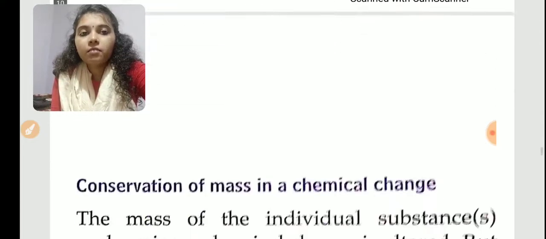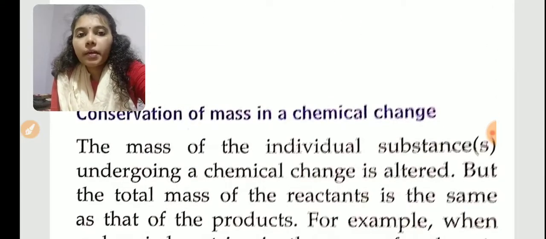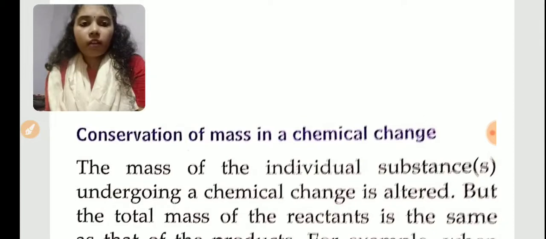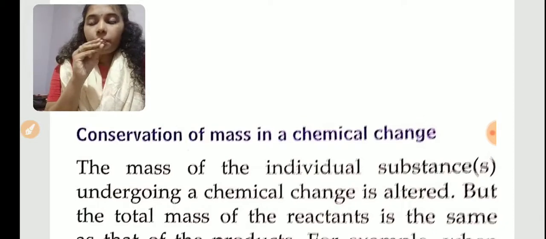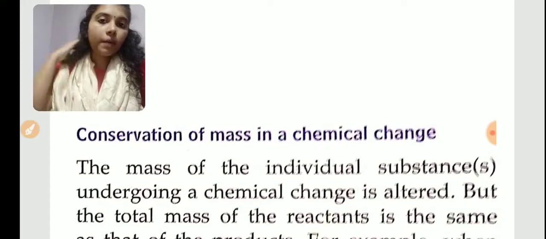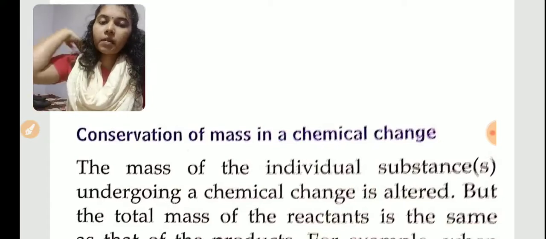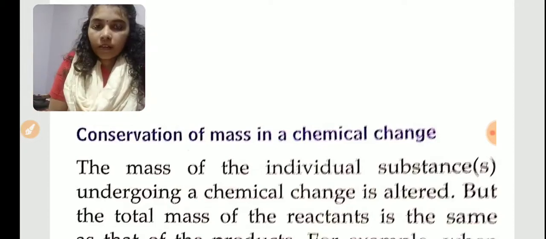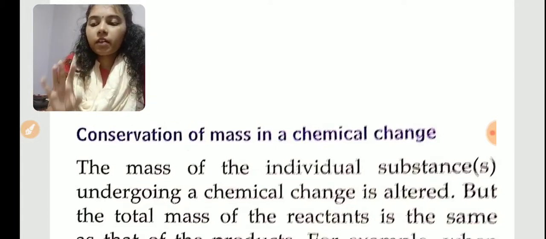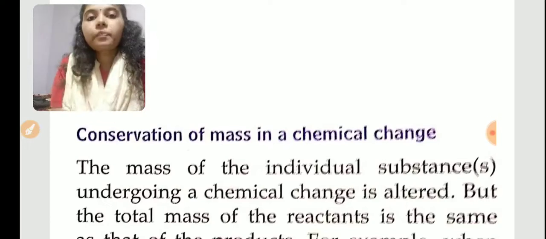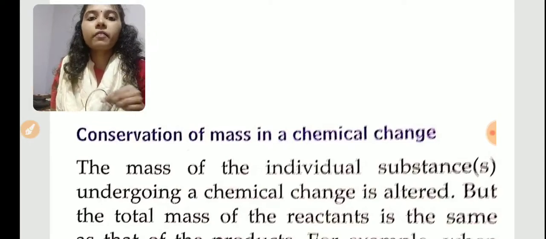Okay, then the next topic is conservation of mass in a chemical change. For example, take a piece of paper. We have studied the law of conservation of mass in our last chapter, right? So we are taking a paper. Let it be one full newspaper, and let the mass of the newspaper be 10 gram.